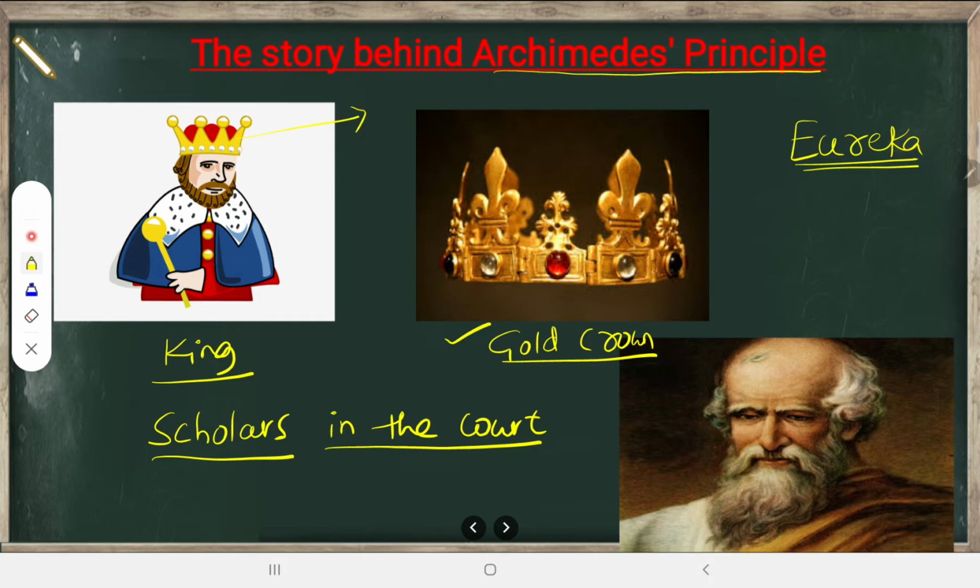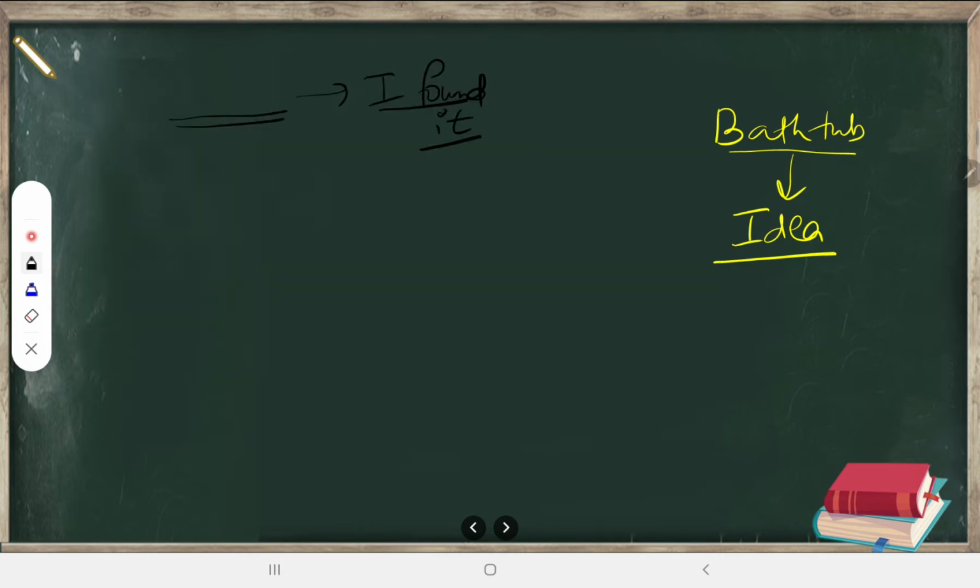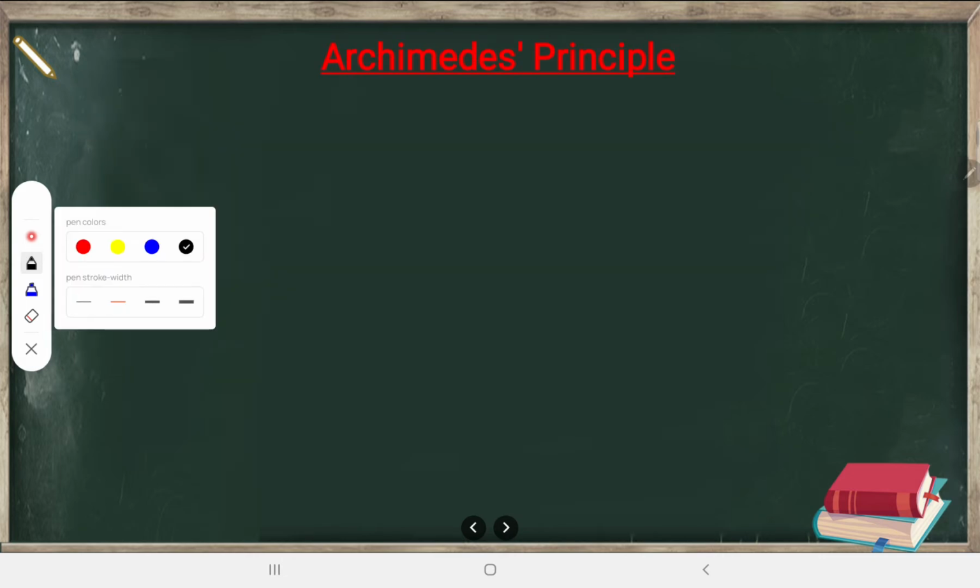In the same thought, he went home. When he was at home, he was in the bathtub taking a bath. In the bathtub, he got an idea for the king's problem. Immediately he started rushing to the king's court, saying Eureka. Look at this word. The meaning of Eureka is I found it. I got it. I have discovered it. Something like that. Moving forward, let us see what this Archimedes' principle is.